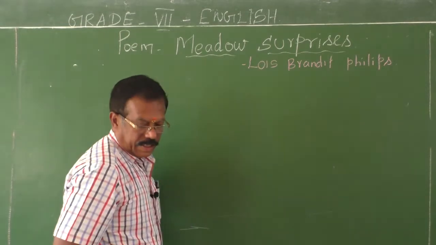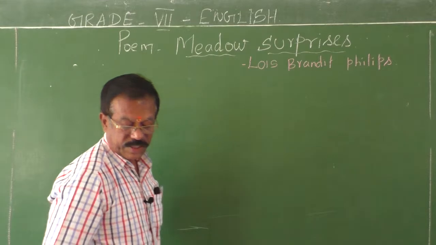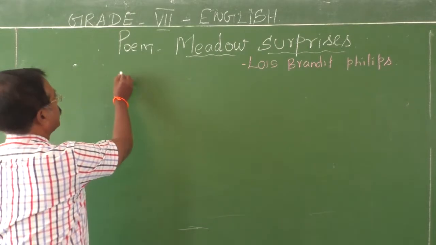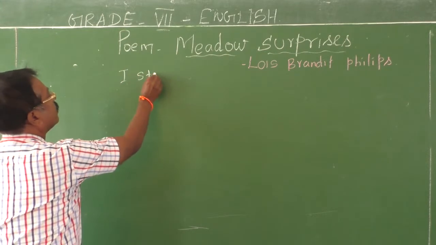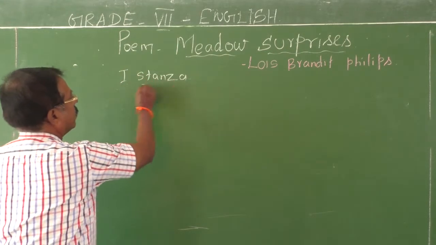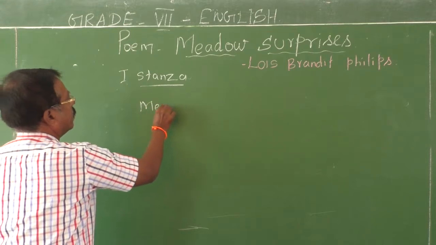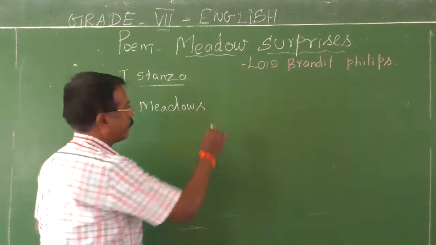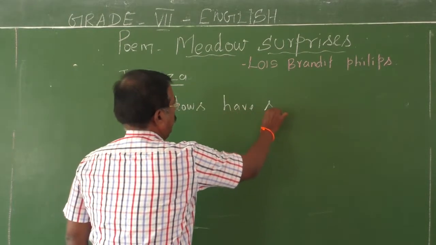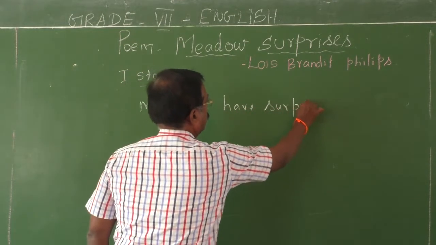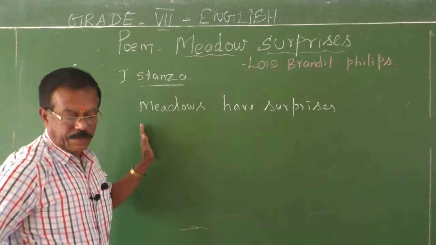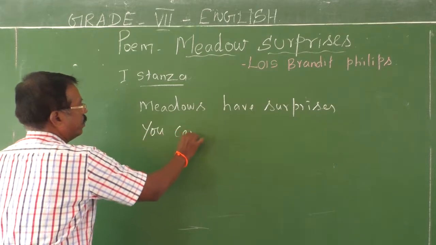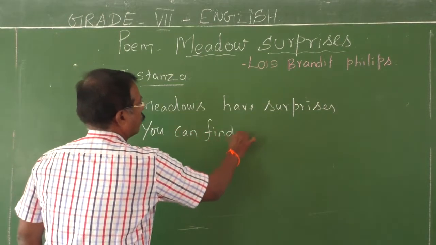Now I write the first stanza of this poem. Meadows have surprises. First stanza. Meadows have surprises. Second line: You can find them if you look.